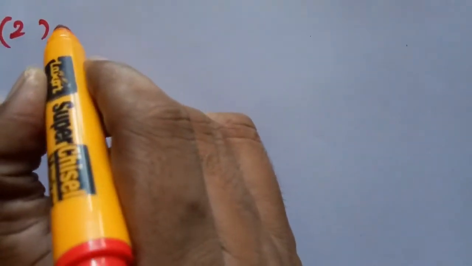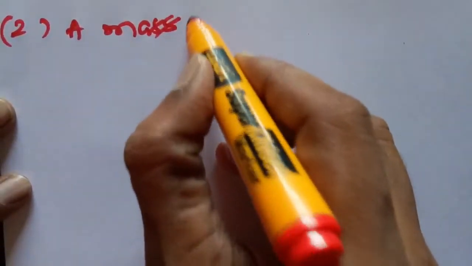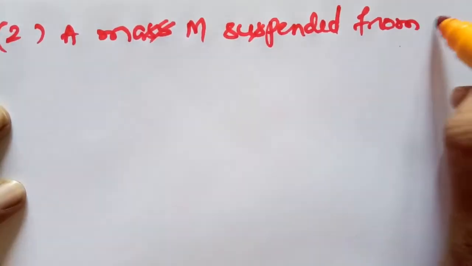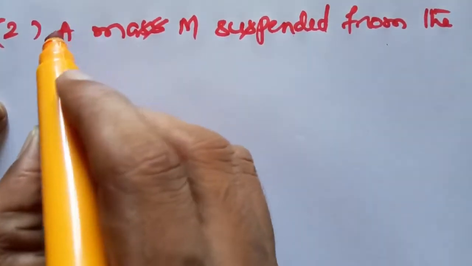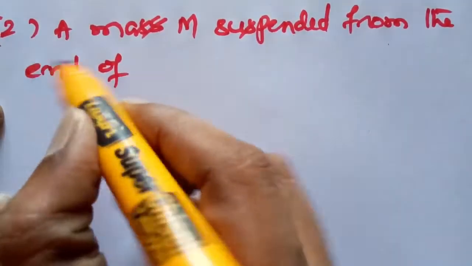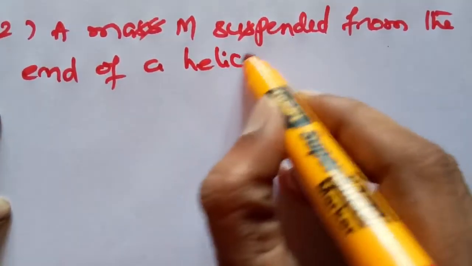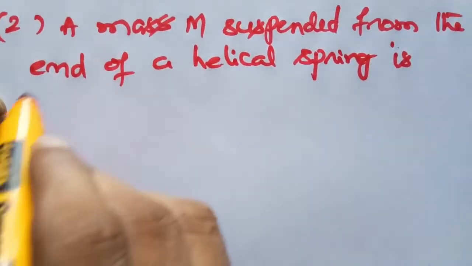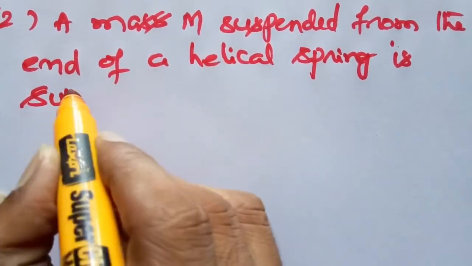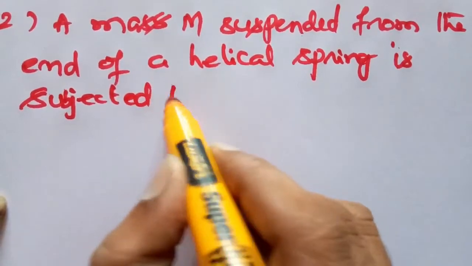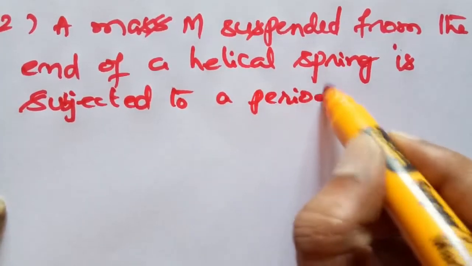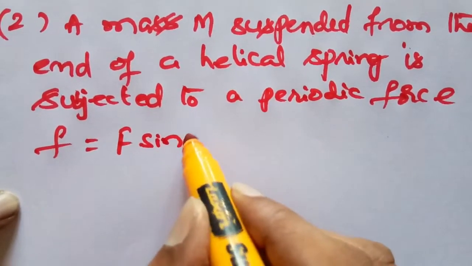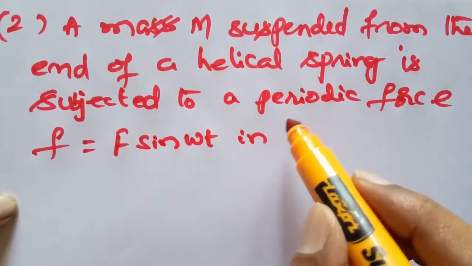To a mass capital M suspended from the end of a helical spring is subjected to a periodic force small f is equal to capital F sine omega t in the direction of its length.